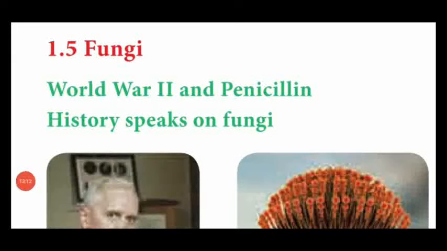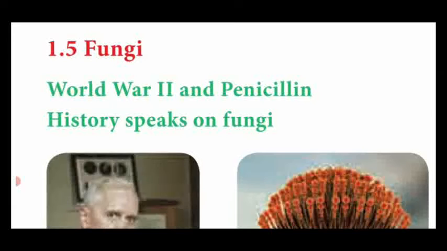Dear students, up to this we have seen general characteristic features of bacteria, different types of bacteria and their advantages, disadvantages, general characteristic features, mode of thallus structure, and also reproductive nature. Then we are going to see another topic, that is fungi.